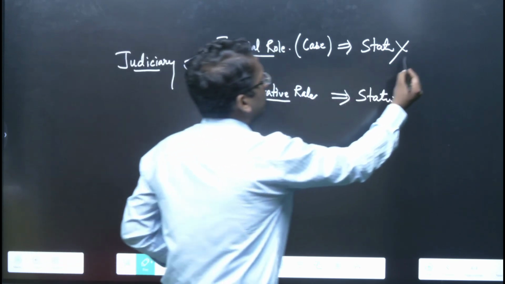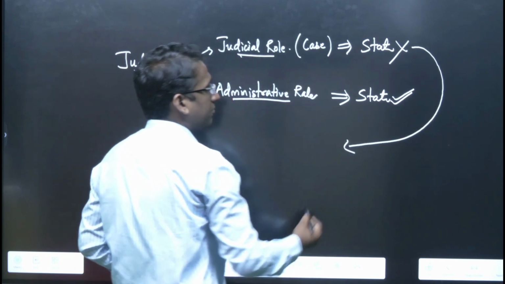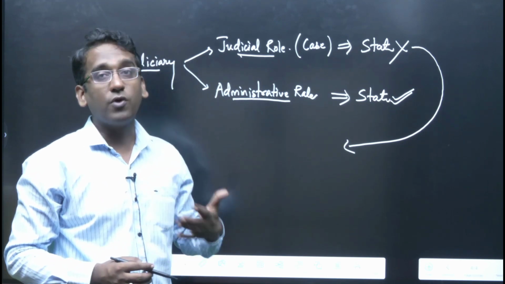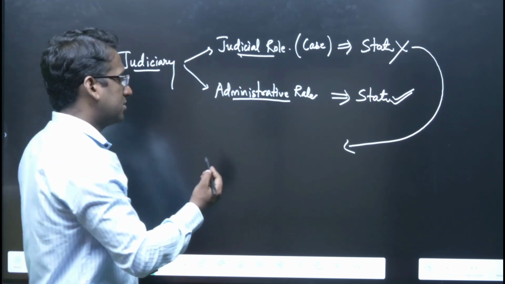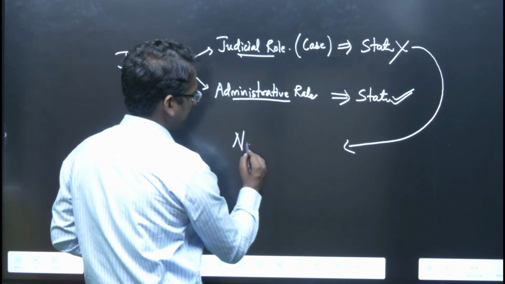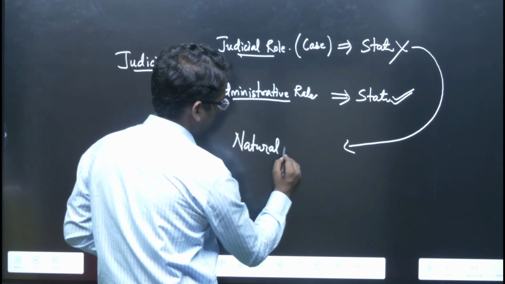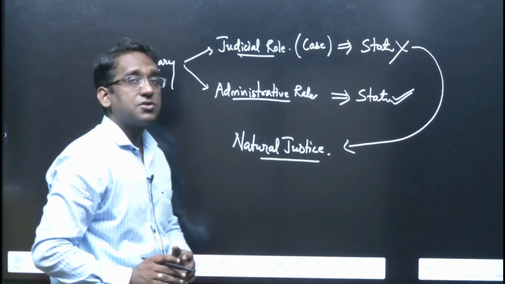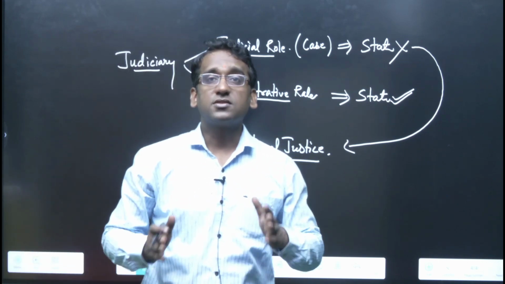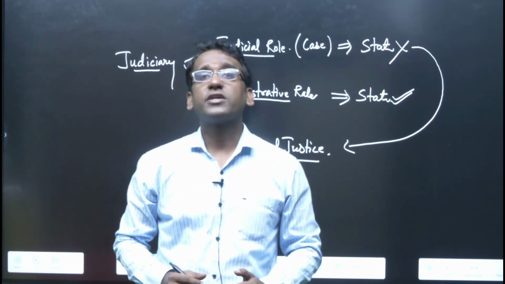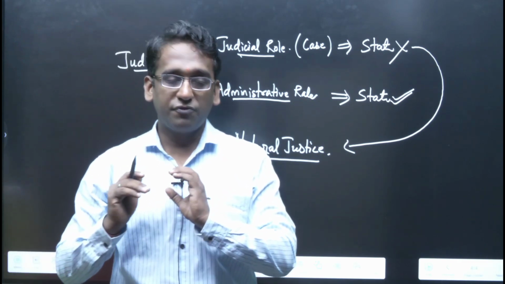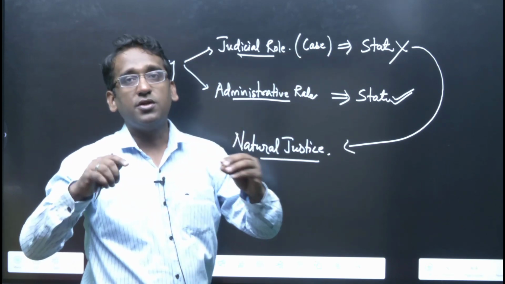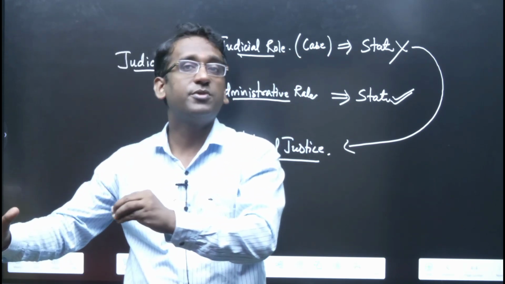Now the thing is, why do we not consider it as a state while performing the judicial role? While the Supreme Court or High Court performs the judicial role, at that time why is the judiciary not considered a state? This is in order to ensure that the principle of natural justice survives. Natural justice. Okay? Why? Because the principle of natural justice simply says a party in the case cannot be the judge in the case, right? For example, if you consider the judiciary while performing the judicial role as a state, take an example, if you have a fight against the union government, which is also a state.